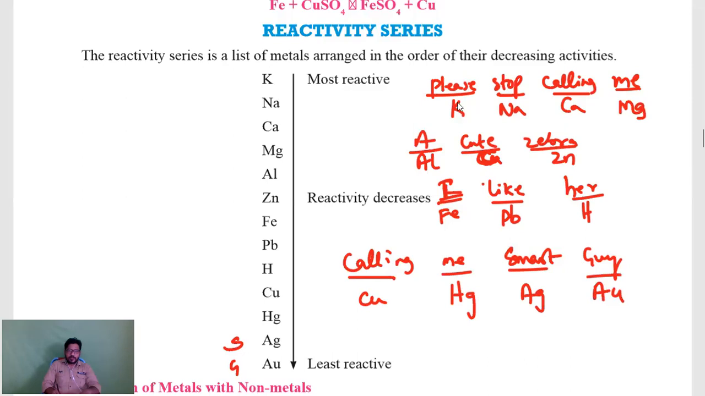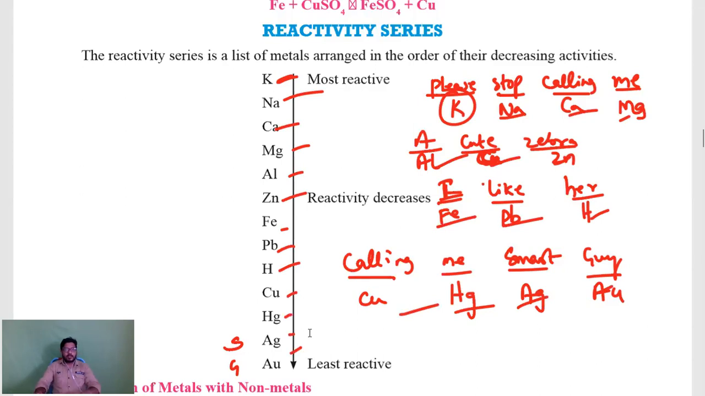So if you see, first one is potassium, sodium, calcium, magnesium, aluminum, carbon, zinc, iron, lead, hydrogen, copper, mercury, silver, gold. So like that you have to remember this.